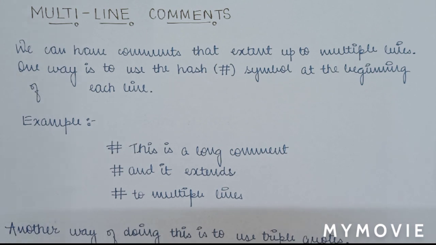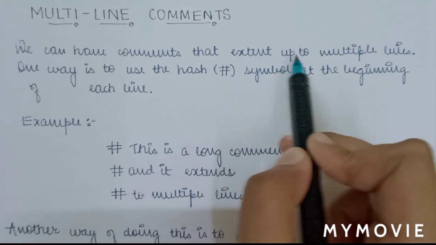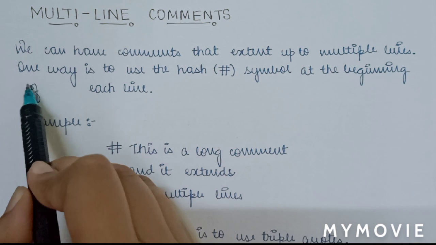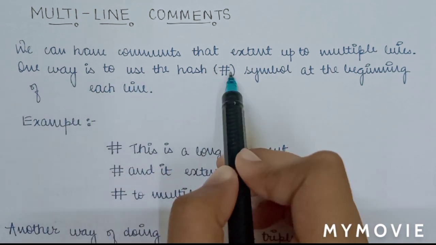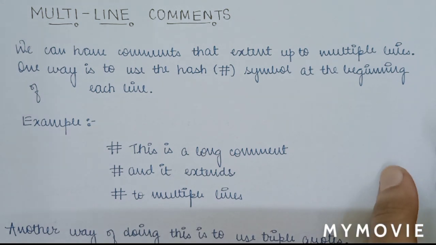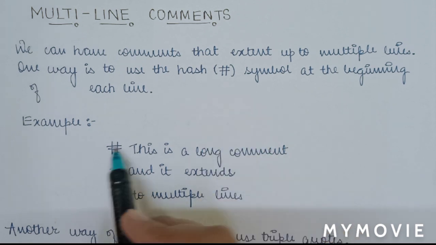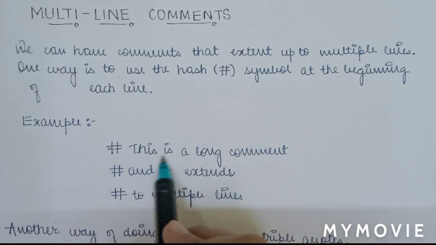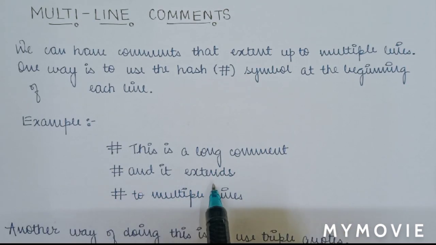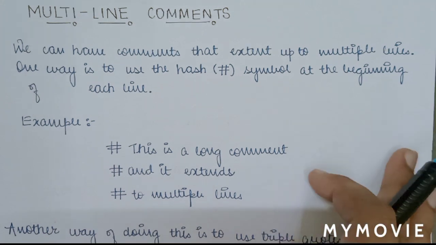Let's discuss some more about comments. Now we have multi-line comments. We can have comments that extend up to multiple lines. One way is to use the hash symbol at the beginning of each line. So for writing multi-line comments, we have two methods. First is to use the hash symbol. I have written this example: hash, this is a long comment, hash, and it extends hash multiple lines. So this is a 3-line, that means multi-line, comment.